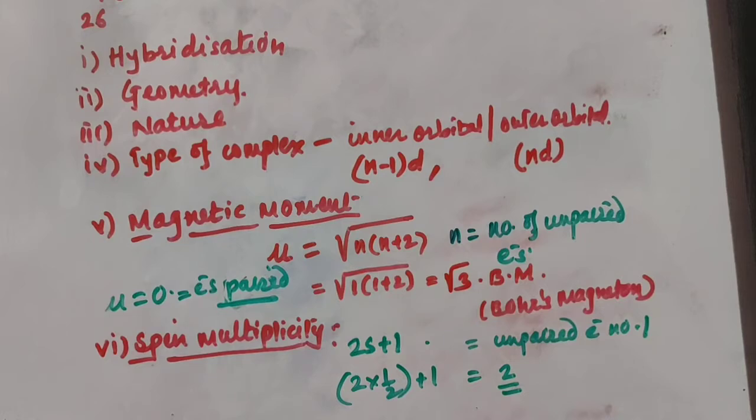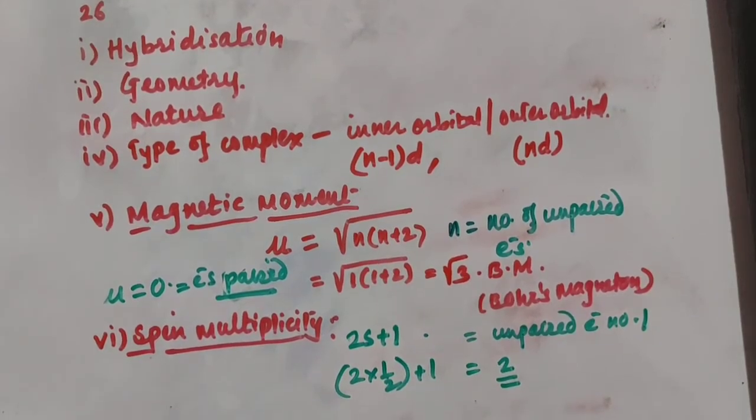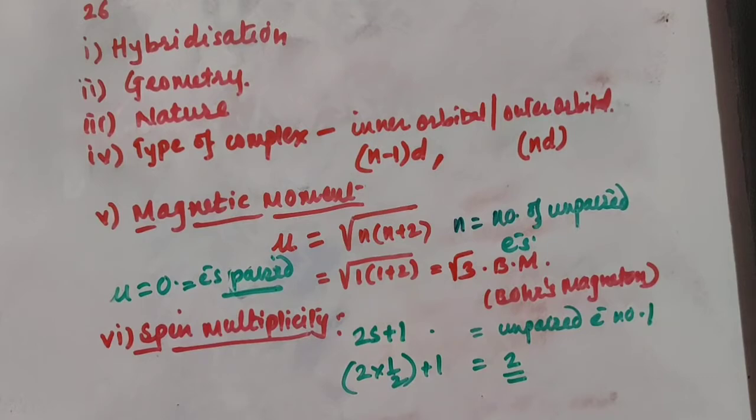No unpaired electrons are there, all the electrons are paired, then in that case magnetic moment is 0, and that is for all paired electrons. So in that case the nature is diamagnetic. You are supposed to find out spin multiplicity, and that is also calculated with the help of unpaired electrons present in the complex. If one unpaired electron is there, then the value of spin quantum number S is half. If all the electrons are paired, then S is 0, and in that case spin multiplicity will be 1.